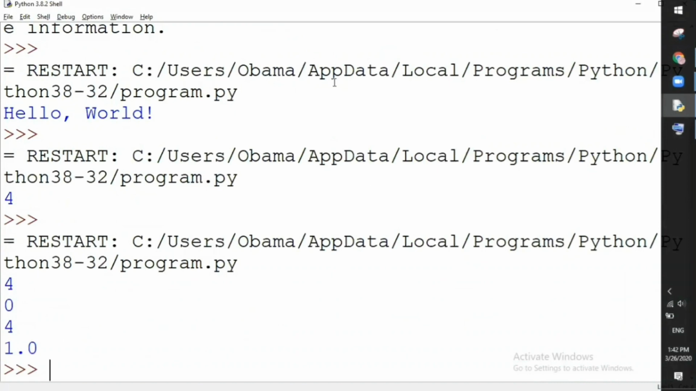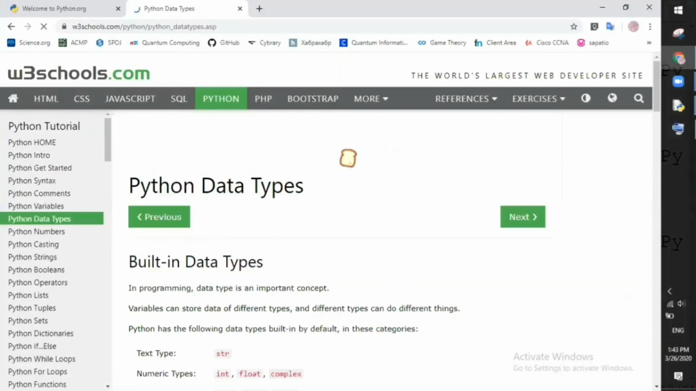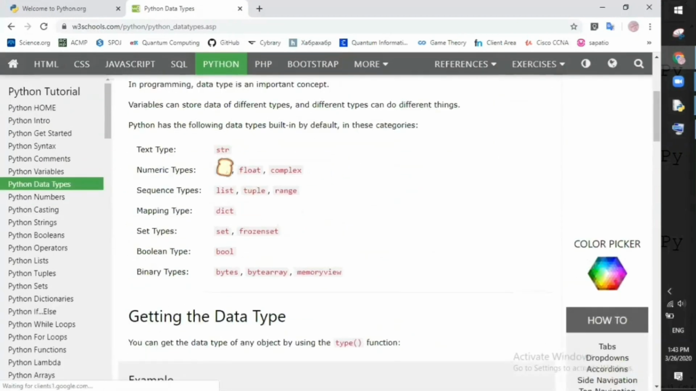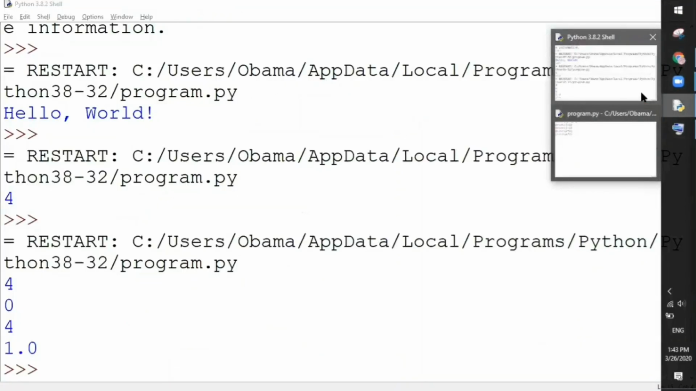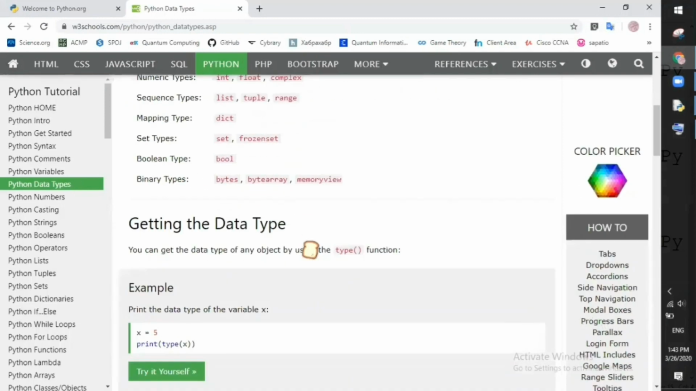So the result is in 2 data types. So what does it mean? Let's see from W3Schools, data types. So here we have 7 data types. For example, str, text type. Example is hello world, the text. And next we have some numeric types, integer, float, complex we will not use, list, boolean. And guys, with Olympiad students, list we are using everywhere in every problem solving.